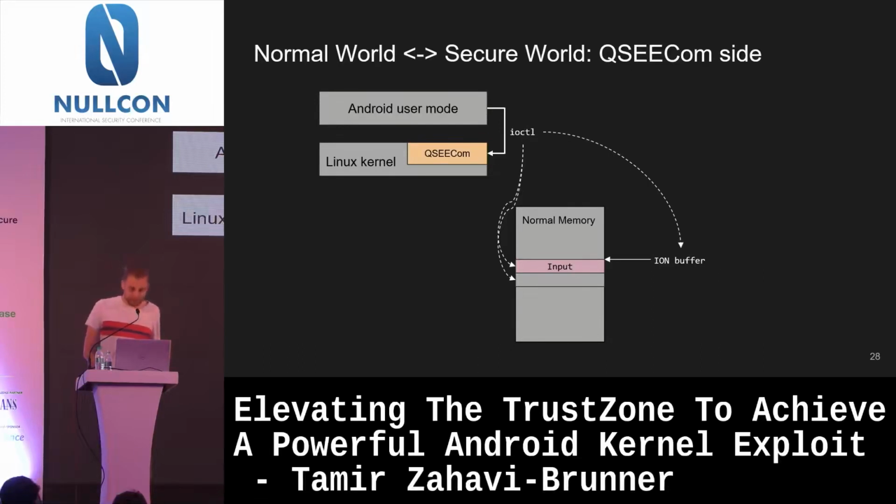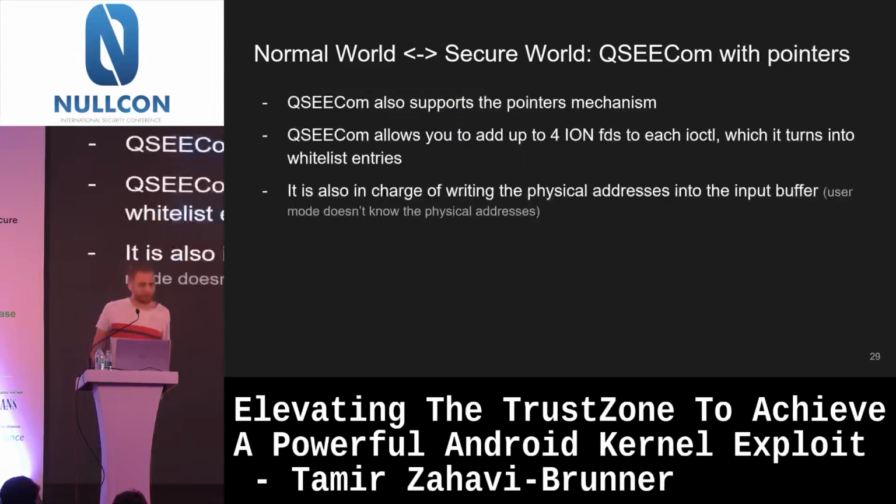But then, I mentioned this more complicated way of doing it, right, with pointers. And that's where it gets more complicated, because this Android user mode process needs to have a way to point from the input buffer to other buffers, again, other ION buffers. But like I mentioned, it's all on physical addresses, right? And of course, the user mode process doesn't know the physical addresses that it needs to point to.